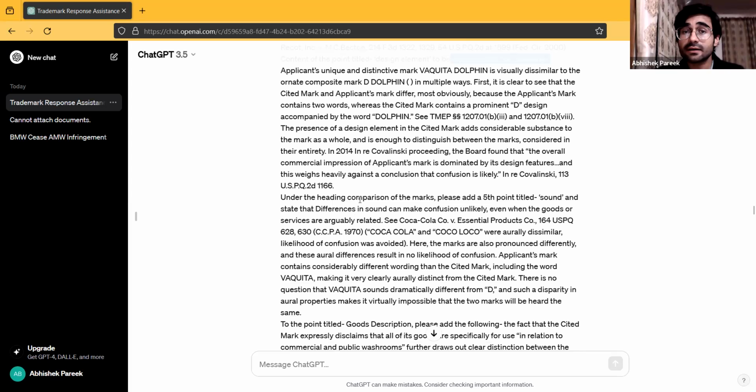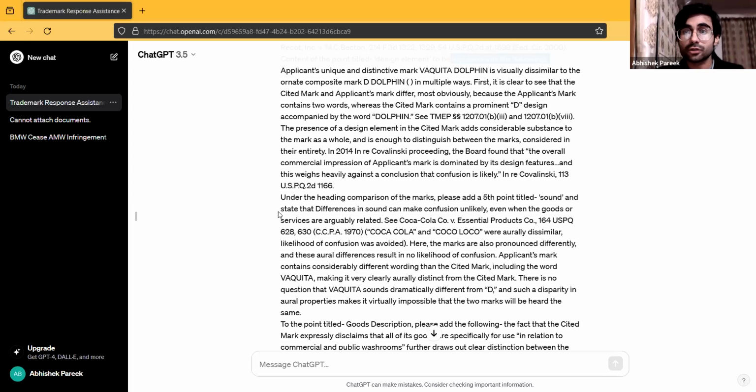Under the heading comparison of the marks, please add a fifth point titled sound, wherein we will be talking about how both the trademarks are going to be pronounced differently as well, which is again a very prominent ground that you can take, because a lot of times people will be verbally talking about a trademark or a brand, and in that case, having distinction, D dolphin and Vaquita dolphin sound very, very dissimilar to each other.